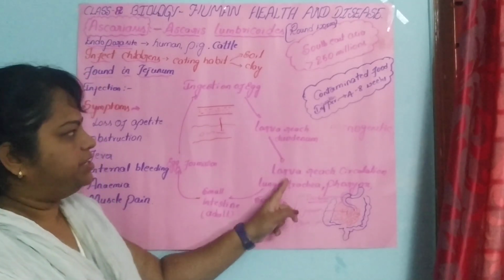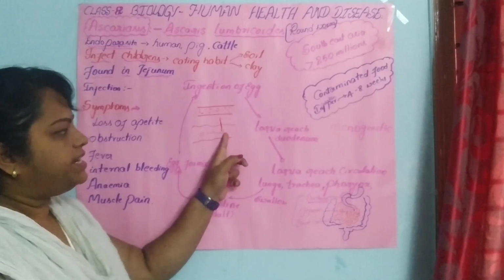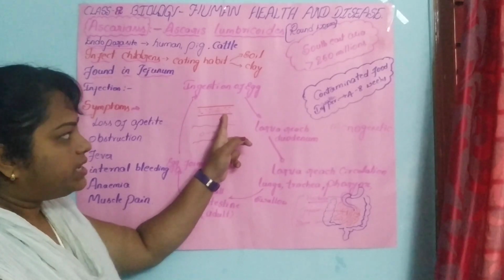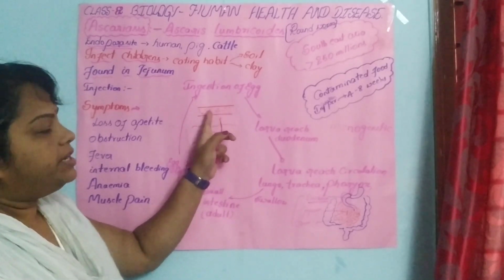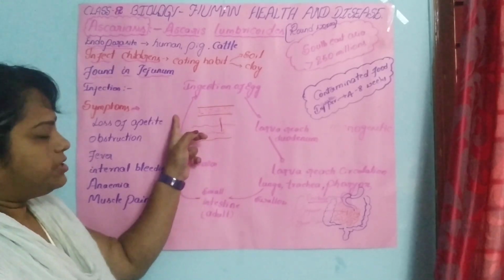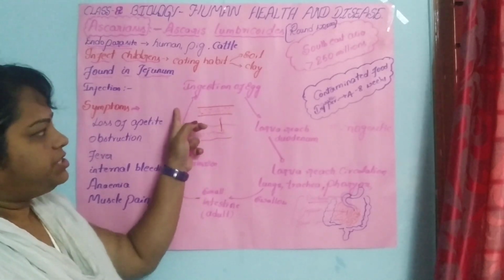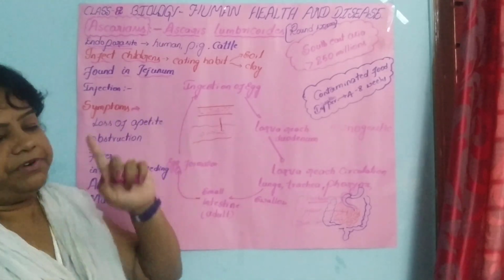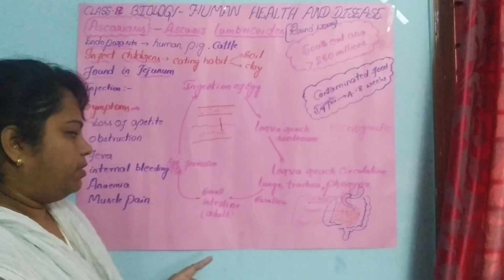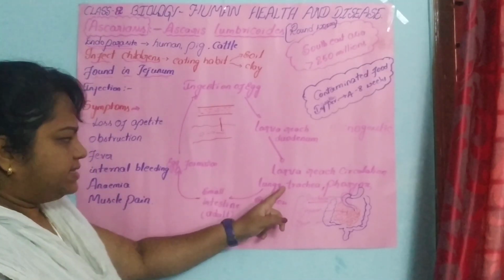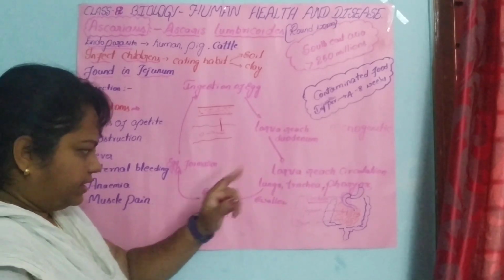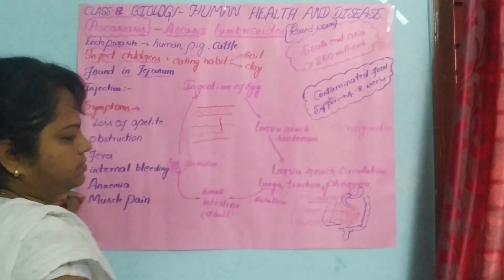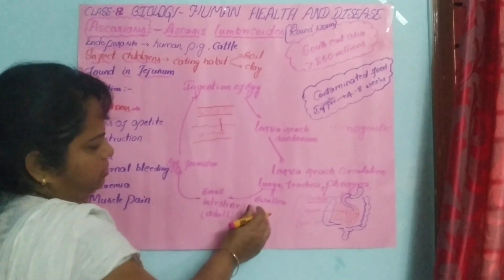So how will it reach? By breaking the intestinal wall, that is the duodenum wall, and entering the circulating blood. When it enters, with the circulation of the blood, carrying these worms, it reaches different organs of our body. When the larva goes to the lungs, the main organ for respiration, what happens?